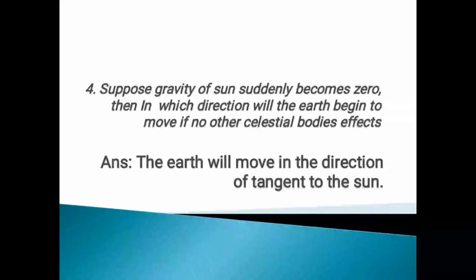Next question. Suppose the gravity of the sun suddenly becomes 0, then in which direction will the earth begin to move if no other celestial bodies affect it? You know that when we are whirling a stone using a thread, suppose the thread breaks, what will happen? That will move in a straight line, tangential to that. So the same will be here. The earth will move in the direction of the tangent to the sun.